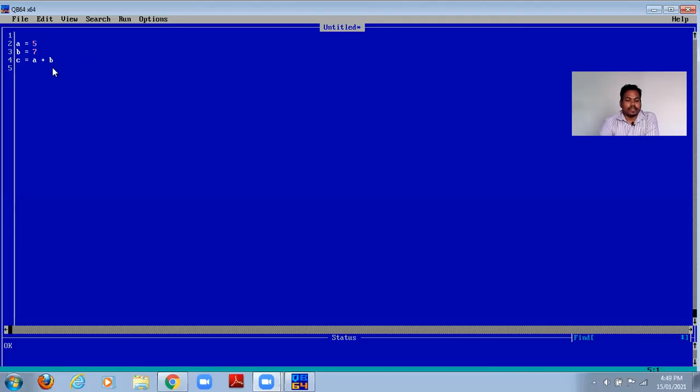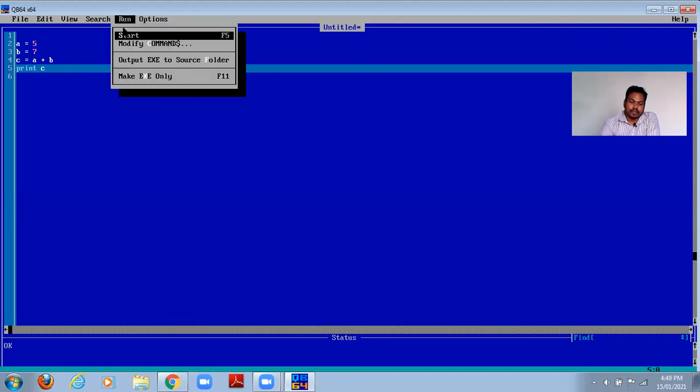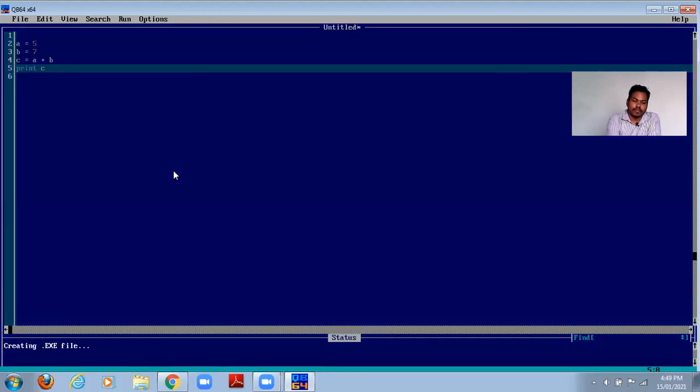See, here you can see a equal to 5, b equal to 7, and c equal to a plus b. I told you how these statements will be executed one by one and how things happen in the backside. Okay, now let me print. Print what? I will write c. Print c means I want to print the value which is stored inside c. So now I am running this. I can click here to run the program, go to the run tab, then the start button, or I can directly press F5 on my keyboard. F5 is the shortcut key to run a program.